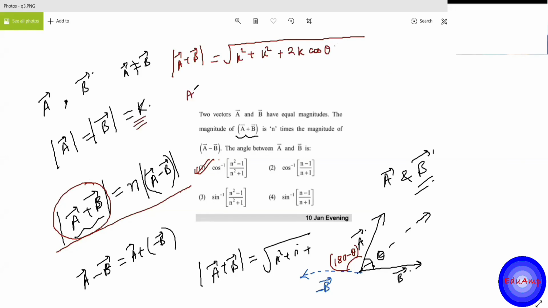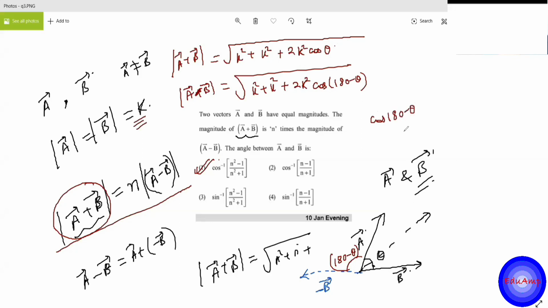Okay. And the magnitude of A minus B. It is what? Square root of K square plus K square plus twice of K square into cos of 180 minus theta. Okay. And cos of 180 minus theta is what? Minus of cos theta, right?